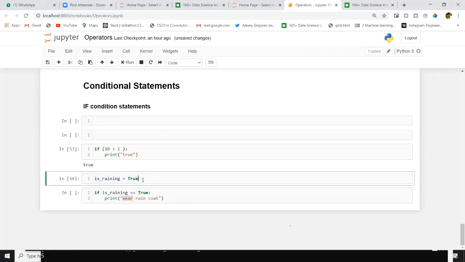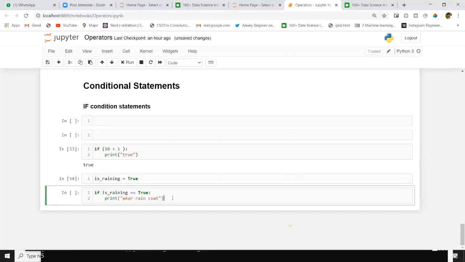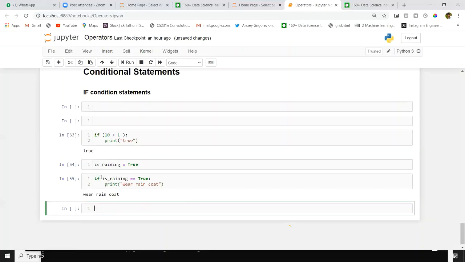Here, is raining is a value you will get from user input, or maybe from a database. If is raining equal to true, you have to say wear raincoat. This is a simple if statement. Just focus on the syntax here.